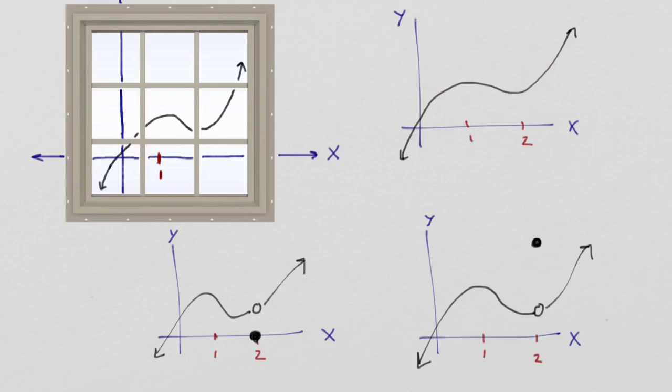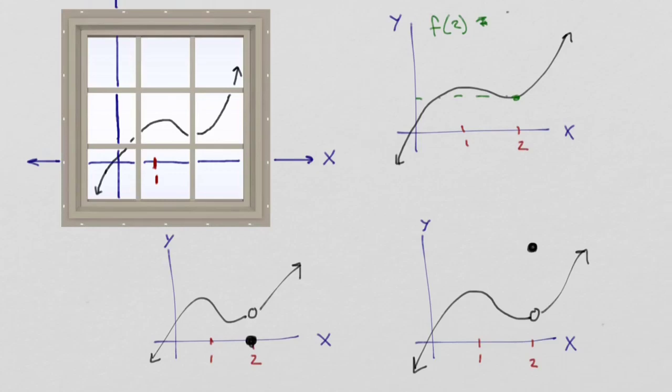if I were to ask you to identify f of 2, my output value, when my input value is 2, is going to be whatever that value is, which we had just said in the window picture was maybe, I don't know, let's just call it 2/3. Doesn't really matter. Or it could be that our scenario is one that looks like this, where if I asked you to identify what's going on at the point x equals 2, you would say that f of 2 is actually not 1/2, right?